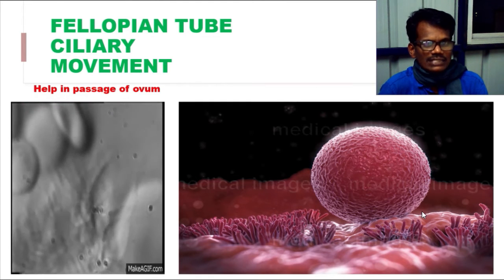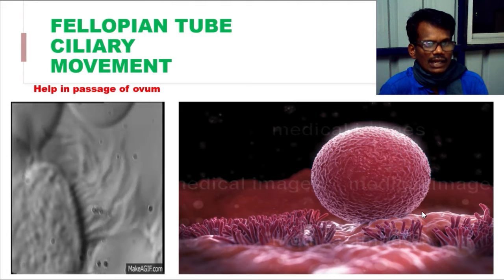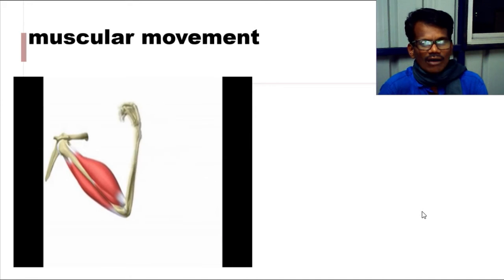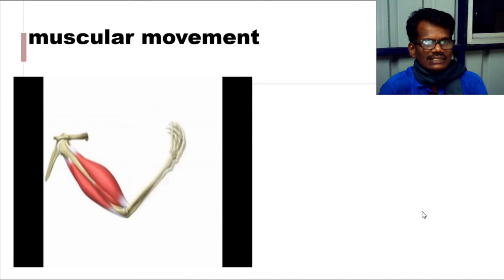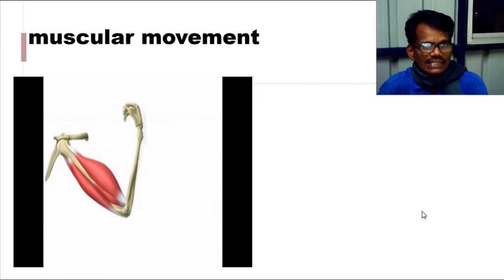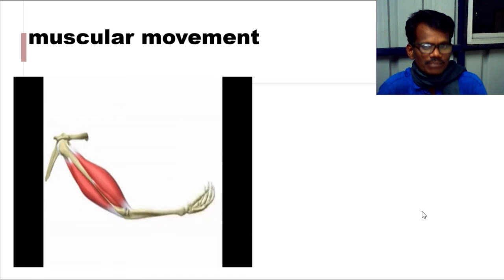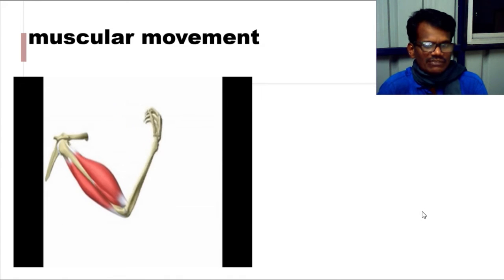And then we have to see the next one, that is muscular movement. You can see movement of our limbs, jaws, tongue, all happening because of the contractile ability of these muscles, and they are effectively used for locomotion and movements.